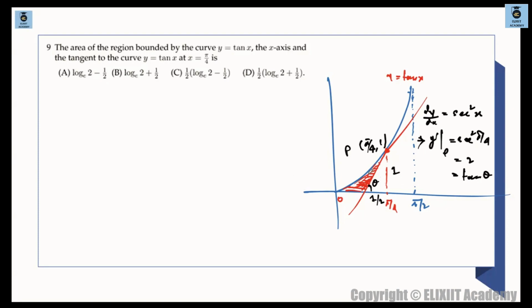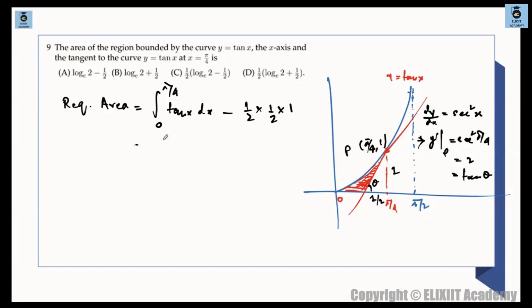So what I can say from here, we need to find the area of this region, this shaded region. So can I do one thing? Can I just calculate this total area and then subtract this triangle ka area? So we are done. है कि नहीं? So the required area will be integration 0 to pi by 4 tan x dx, which is the area under this curve, minus the area of this triangle, half into base into height. So half into base बोलो तो half into height. Easy question.